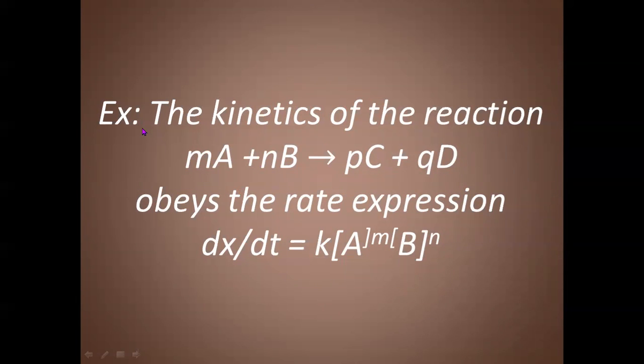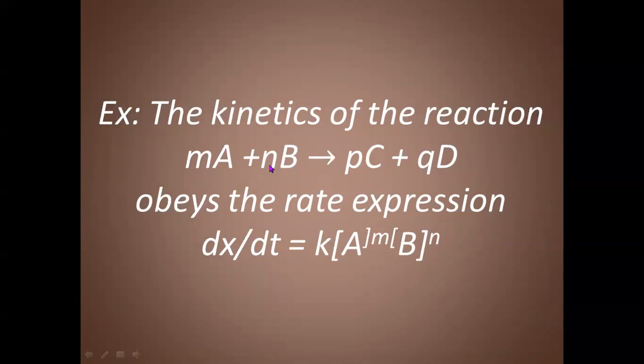One example we are taking here to know the kinetics of the reaction. It is somewhat complex. In the beginning, we have taken only A gives rise to B, which is a very simple reaction, as in the case of N2O4 giving rise to NO2. Here we have two different reactants giving rise to two different products. But we are taking A and B as reactants, C and D as products.